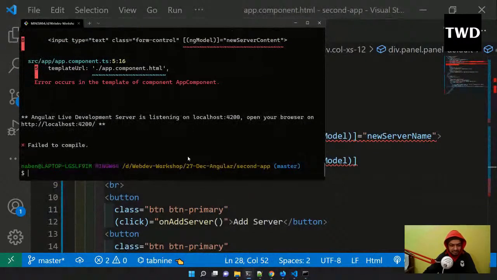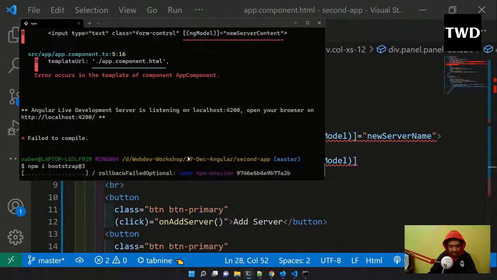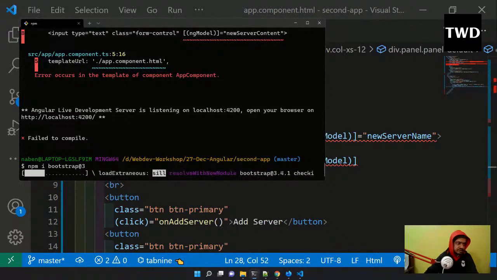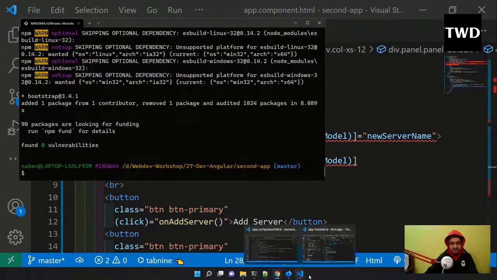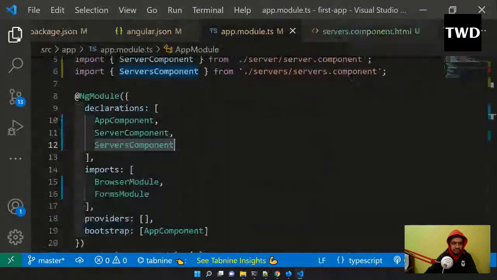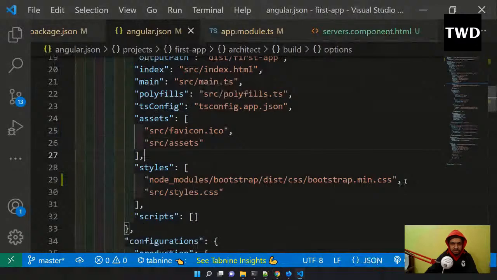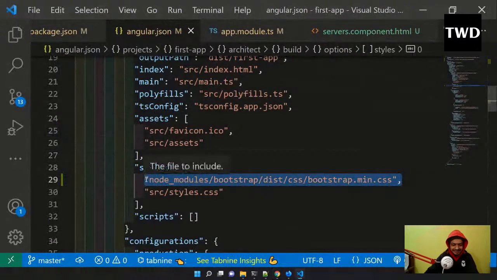Anyways, it will fail. So bootstrap@3, the first thing I have to add. Yeah, bootstrap@3 I have added. Now where is my first app? Yeah, here is the first app. In the angular.json I have to come, and in the styles I have to add this.